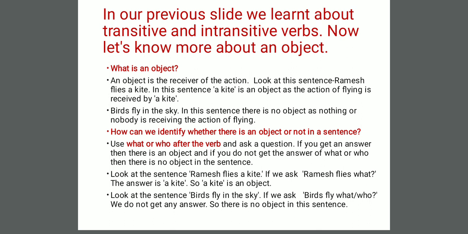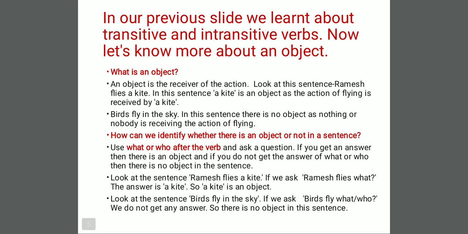The subject is the doer, the verb itself is the action, and the receiver of that action is the object. Look at this sentence: Ramesh flies a kite. Here Ramesh is our subject, flies is our verb, and a kite is our object. Why is a kite an object? Because it is receiving the action of flying. That's why a kite is our object in this sentence.